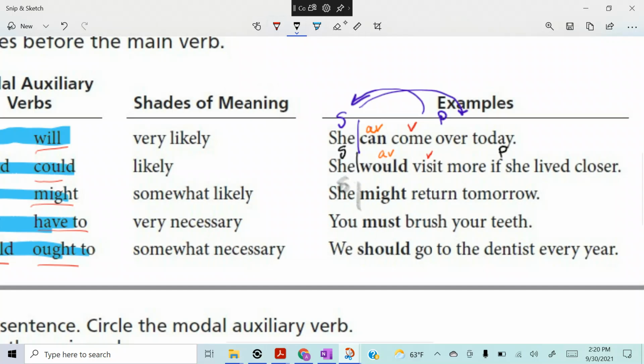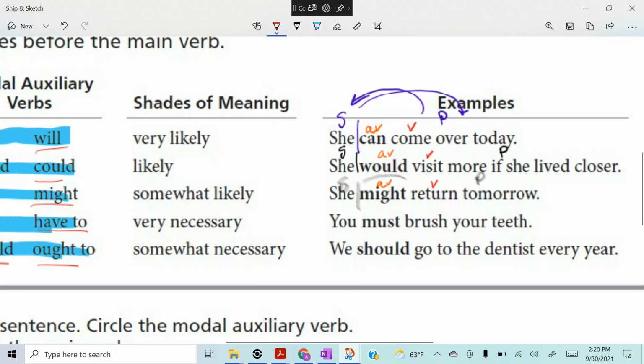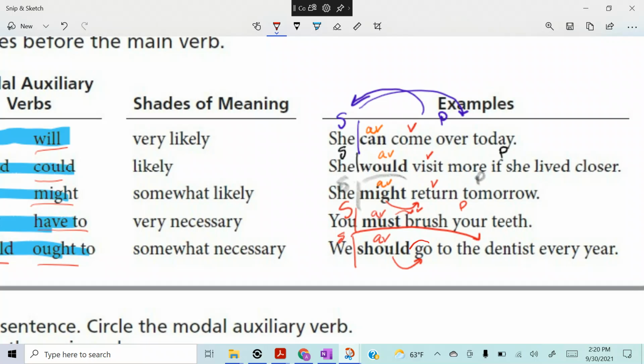She is the subject. What about she? Might return tomorrow. That's the whole predicate. Might is the auxiliary verb, and return is the actual verb. She might return. You, subject, must brush your teeth. Predicate. Must is the auxiliary verb. Brush is the actual verb. We is the subject. What about we? Well, we should go to the dentist every day. Should is your auxiliary verb. What's the actual verb?